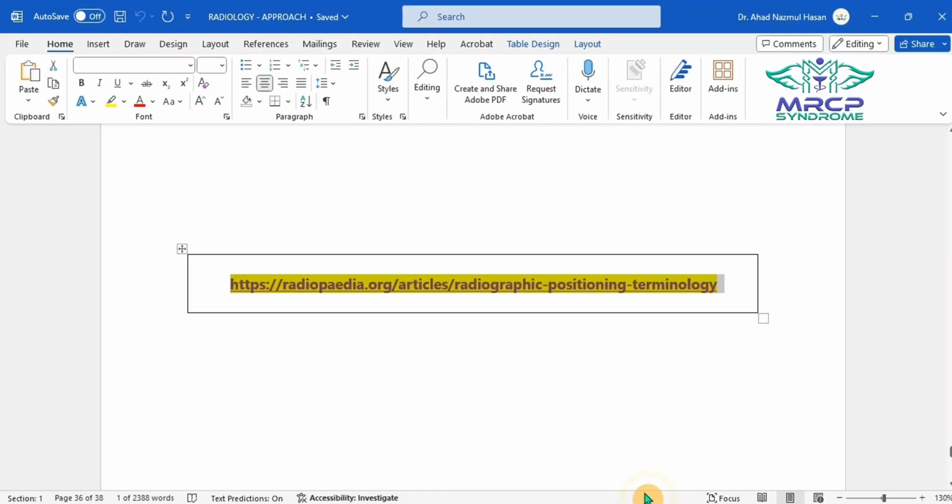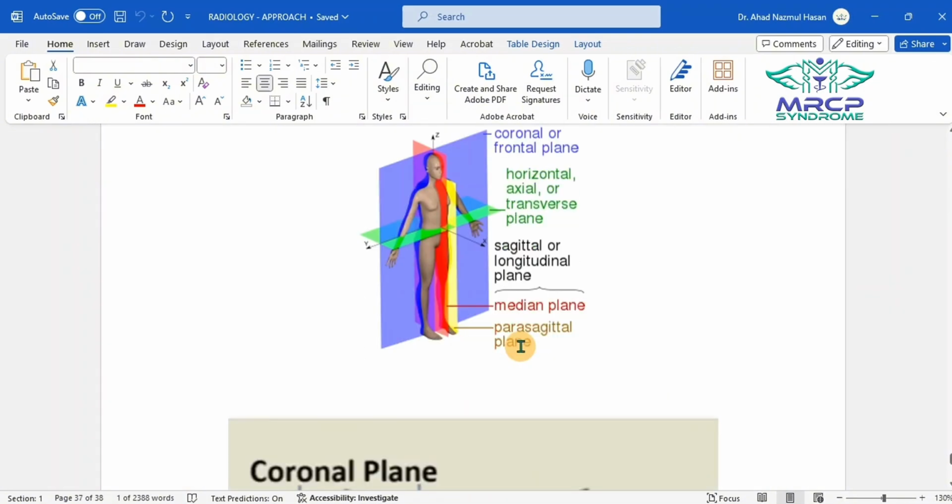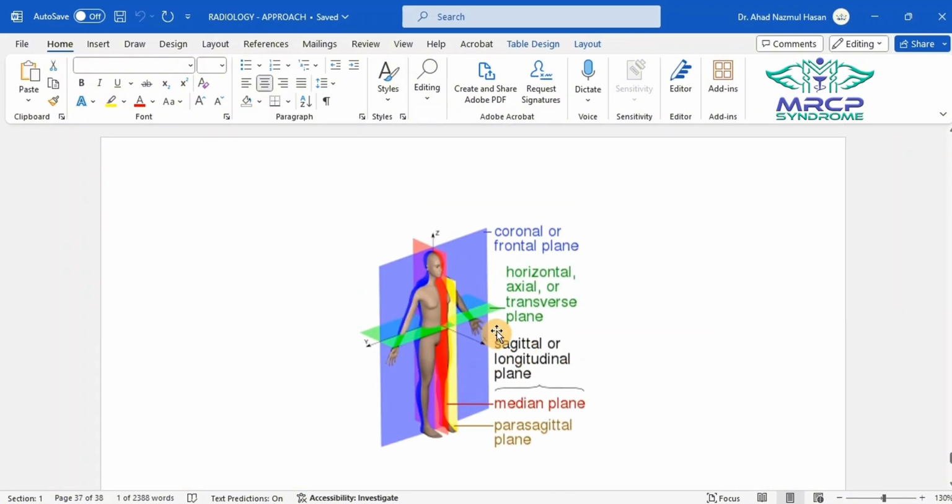Okay, so we have the coronal plane. Coronal plane is also known as the frontal plane. So if we cut across the ear, or in Bangladesh, if we cut along the ear, কান বরাবর কাটলে যেটা সেটাই হচ্ছে coronal plane. So in case of coronal plane, if we cut across the ears, dividing the patient into anterior and posterior,